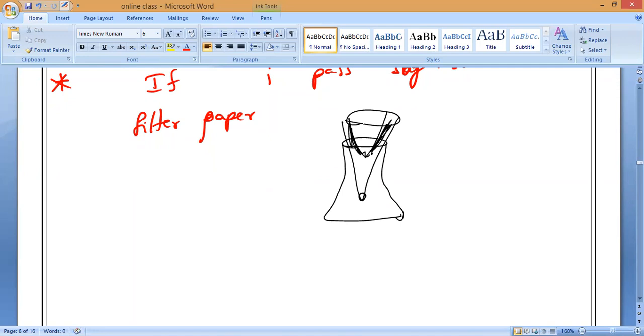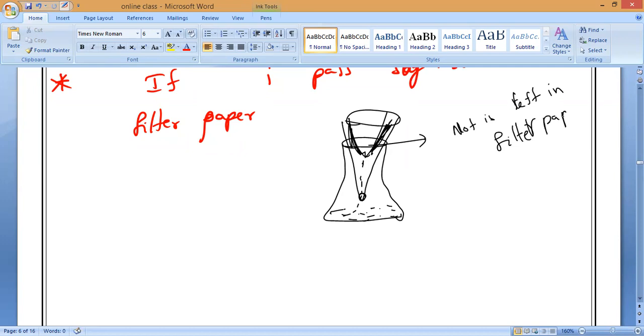What is this called? Filter paper. The entire solution will pass through it and nothing is left behind in the filter paper.